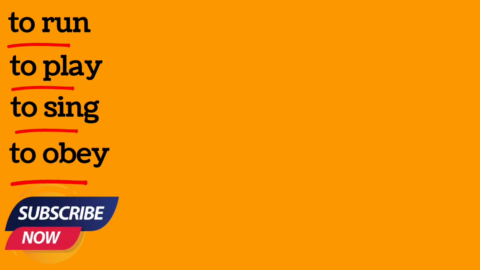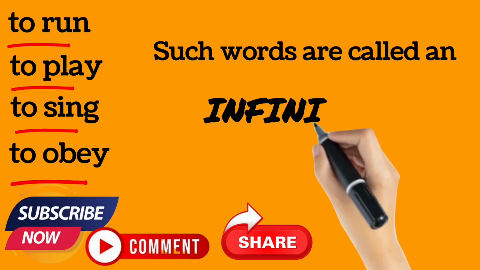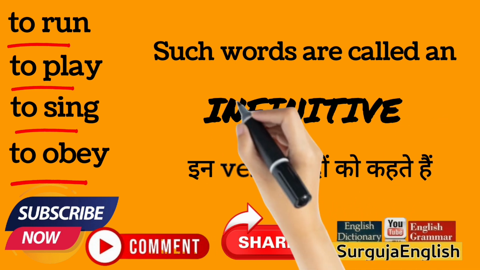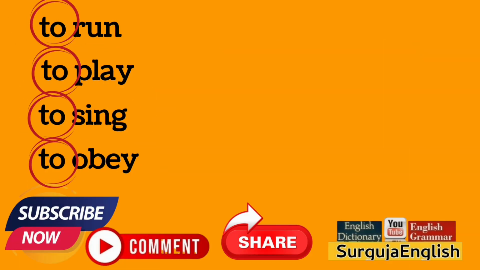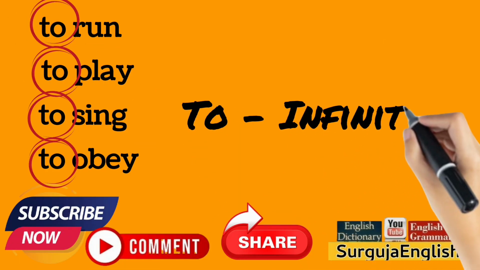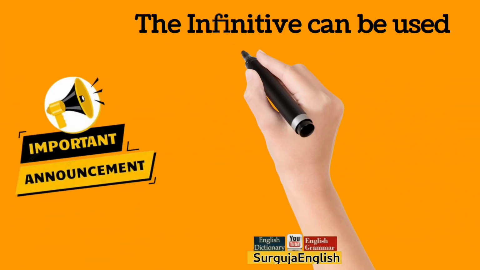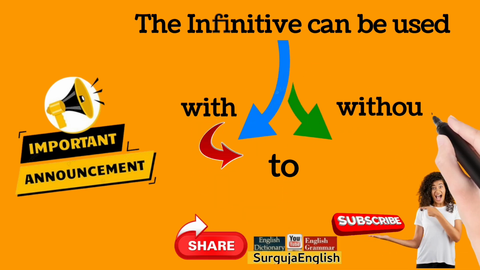The verbs to run, to play, to sing, to obey are a special category of verbs. Such verbs are called an infinitive. In Hindi these verb words are called infinitive. Since these verbs have to in front of all of them, these verbs are called to infinitive. Now onward, there is an important message for you. The infinitives can be used in two ways. First is with to and second one is without to.